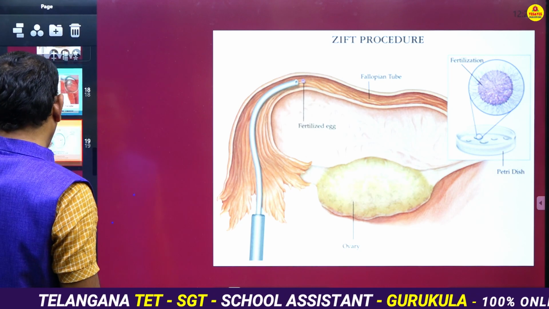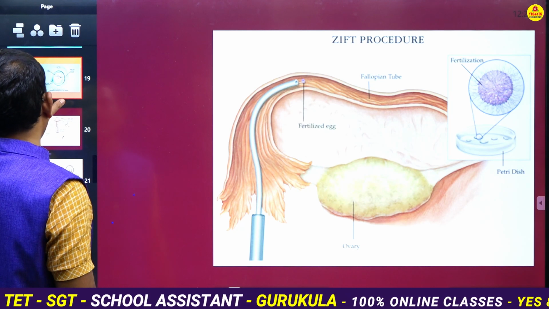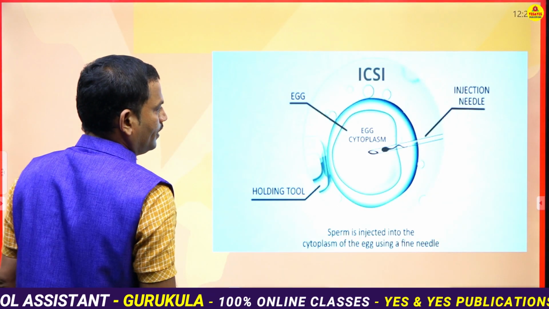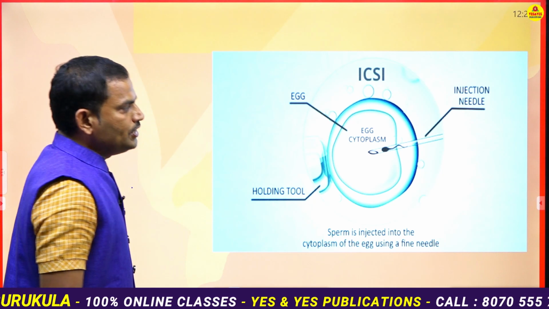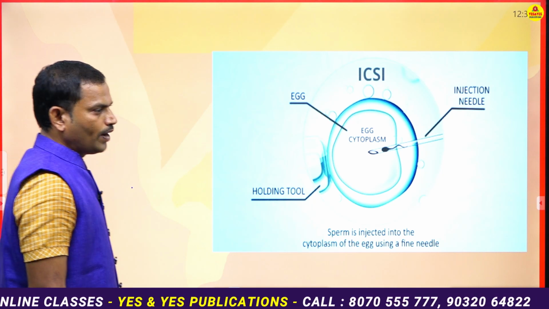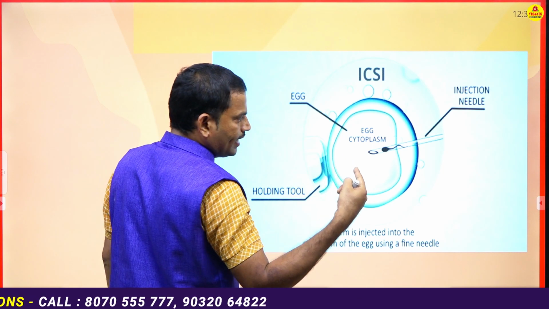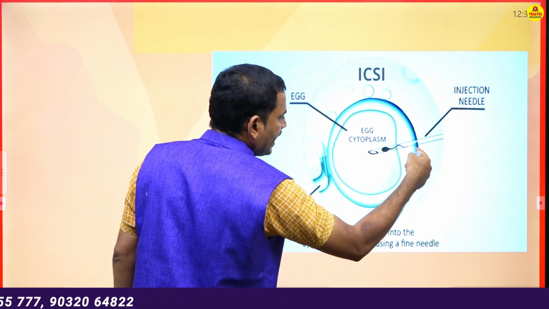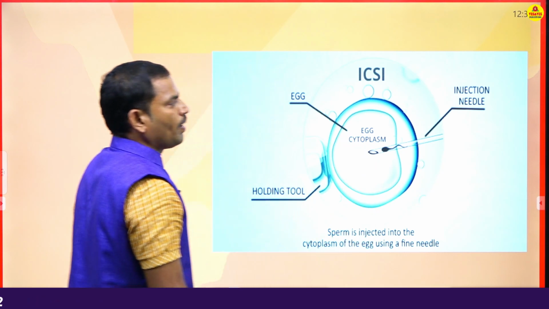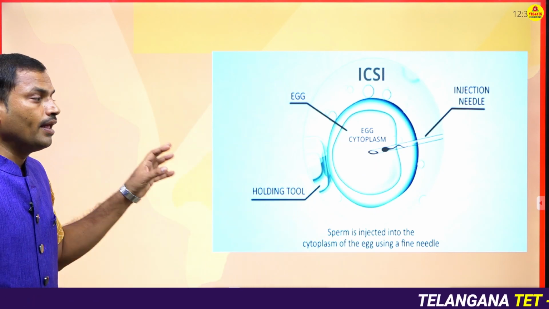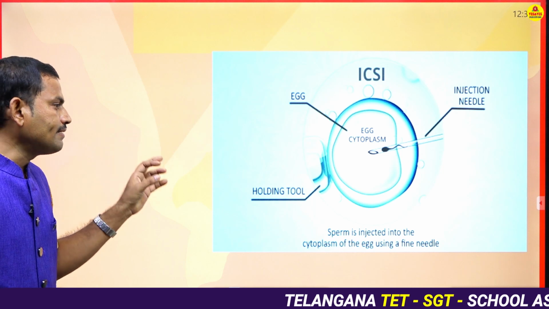Then in the ICSI technique, through special injections or needles, they collect the ovum from the mother and transfer the sperm directly into the cytoplasm of the ovum.